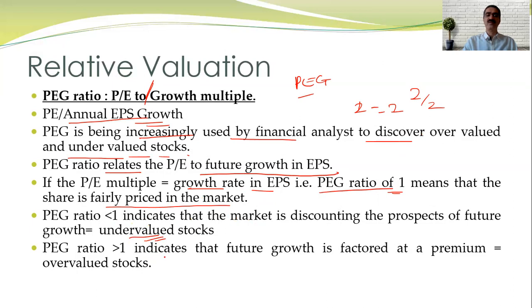If PEG is more than 1, which indicates that future growth is factored at a premium. So it is already overvalued. Please don't invest into the shares. This is what the PEG ratio is, which is PE divided by annual growth in EPS.